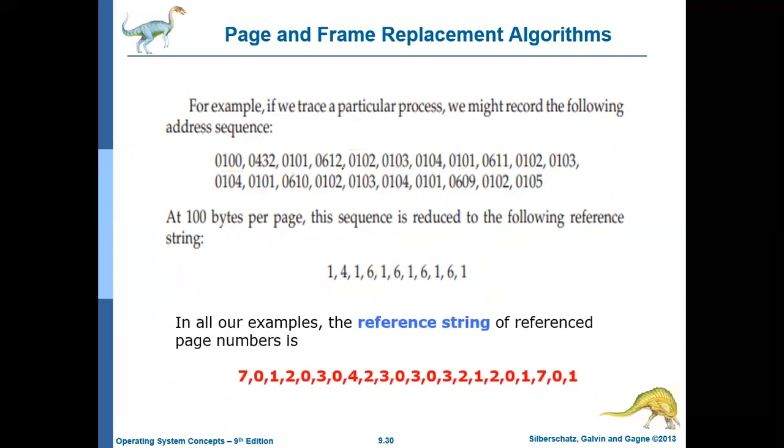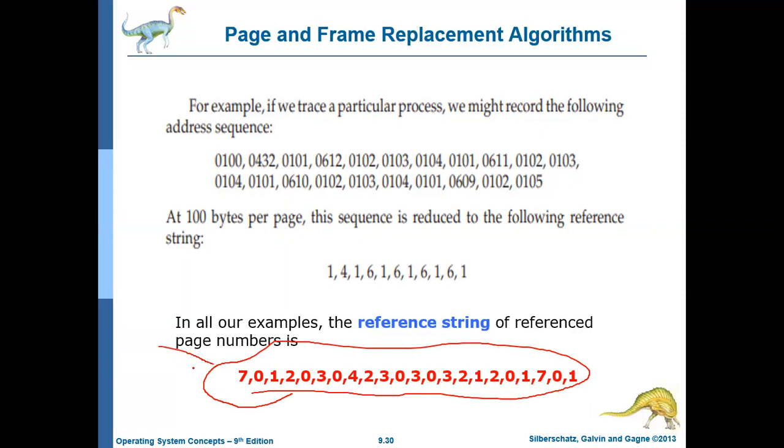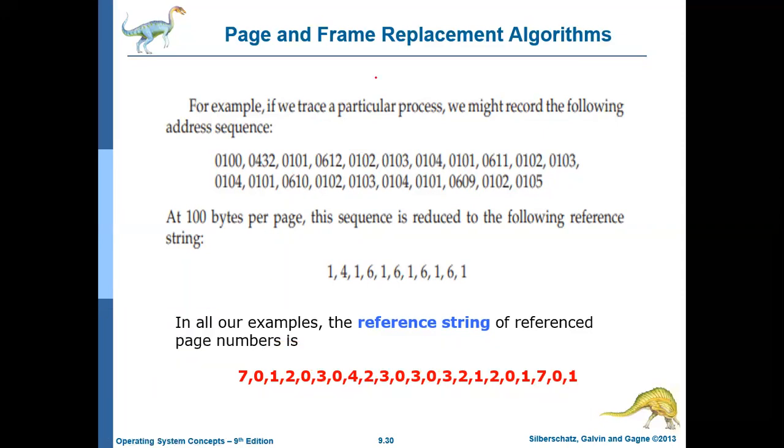In the next lecture, we'll be discussing various page replacement algorithms and how they work. For all those algorithms, we'll be using this reference string. We will assume that the process refers to the pages in this order: first the 7th page, then the 0th page, then the first page, then the second page, then 0, 3, 0, 4. If this is the order in which the process refers to the pages, how does each page replacement algorithm work? That's what we'll be discussing. Okay, fine. Let us stop here. Thank you.